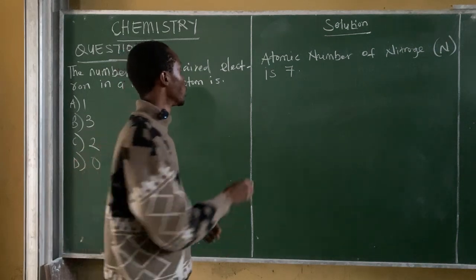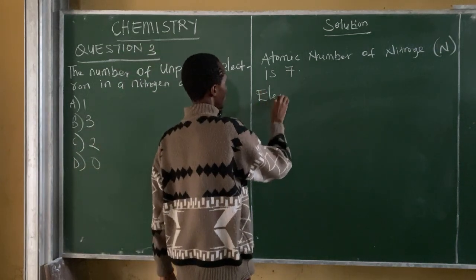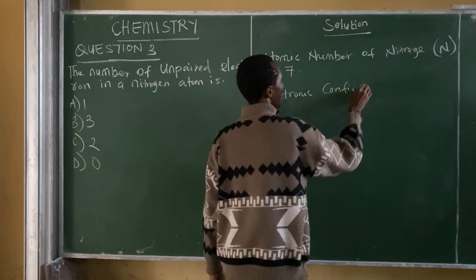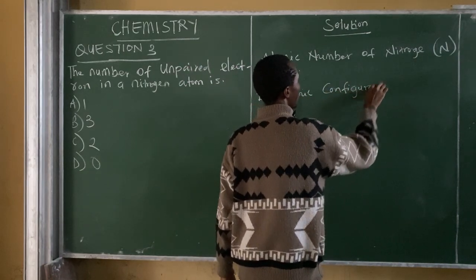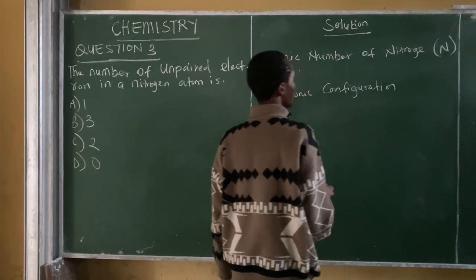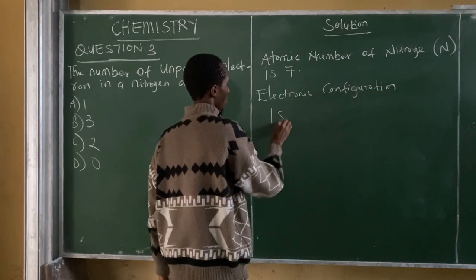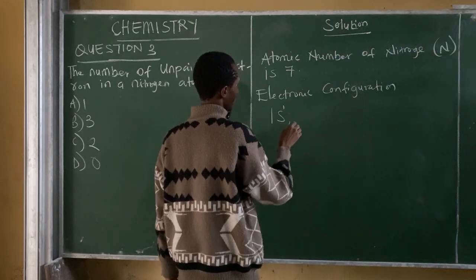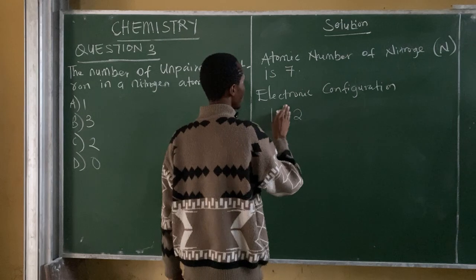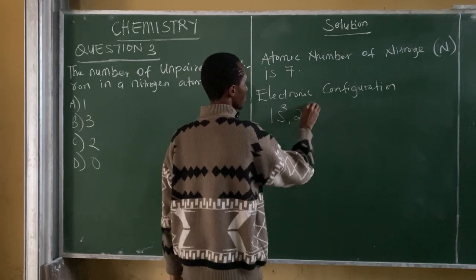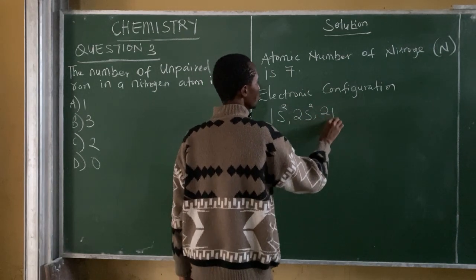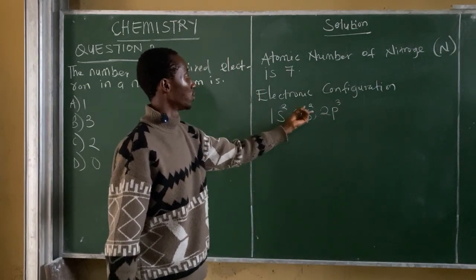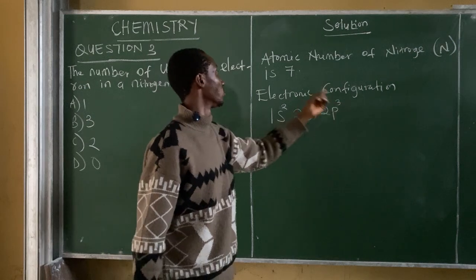The electronic configuration is 1s2, 2s2, and 2p3. You have 2 plus 2 will give us 4, 4 plus 3 will give us 7.